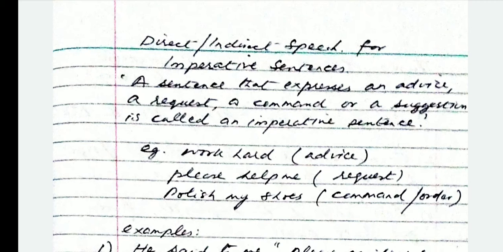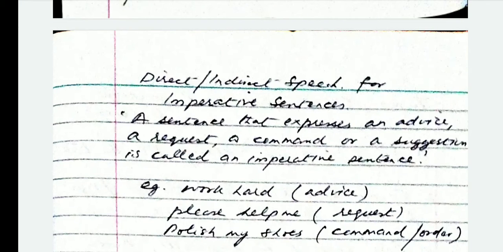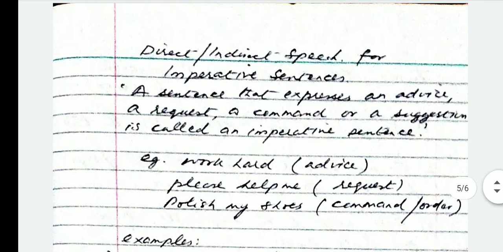Today, we will continue with direct and indirect speech, and we will do a certain type of sentence for direct and indirect speech, that is, imperative sentences. So, today we are going to discuss how to change an imperative sentence in direct speech into indirect speech. First of all, let's see what imperative sentences are.